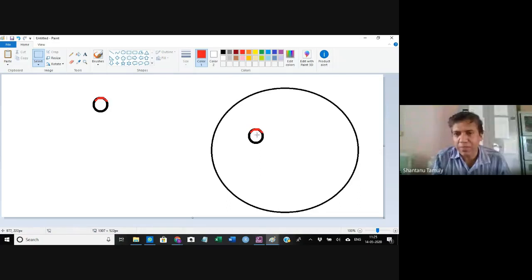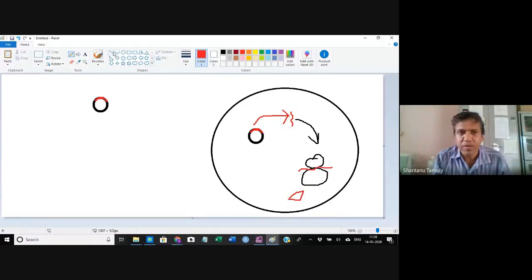Inside the bacterial cell, what will happen? This particular gene will be transcribed into mRNA. This mRNA will go to the ribosome of the bacteria. And in the ribosome, this will produce a protein.